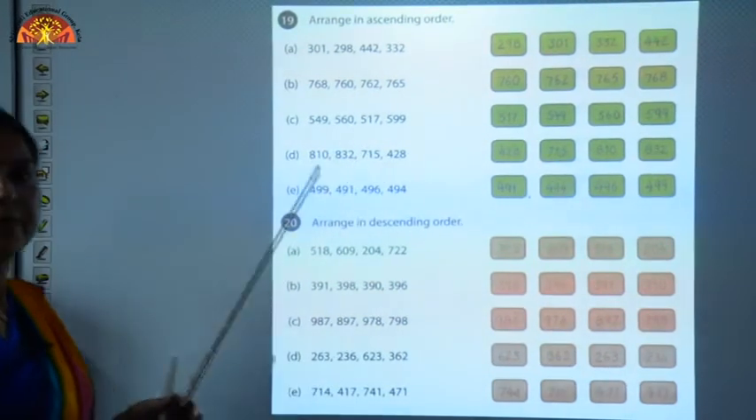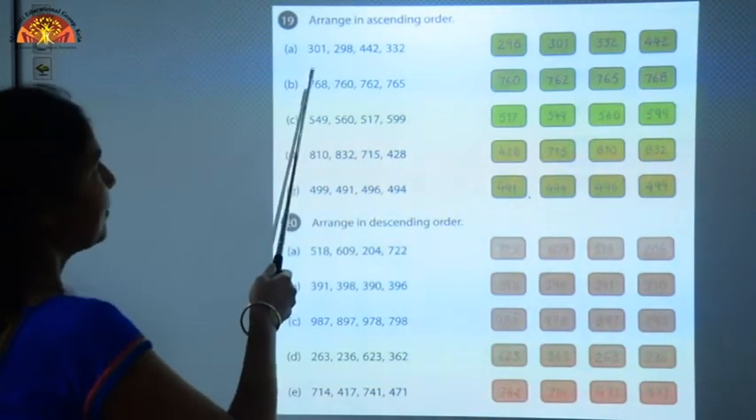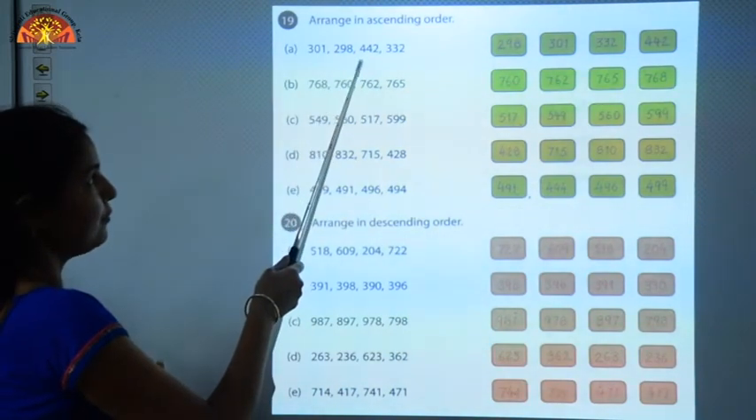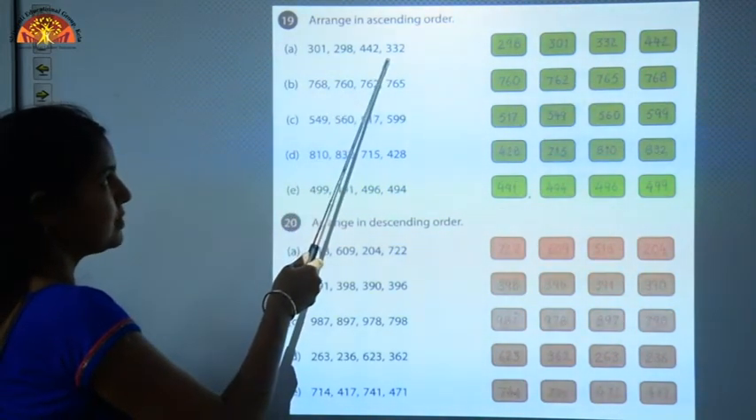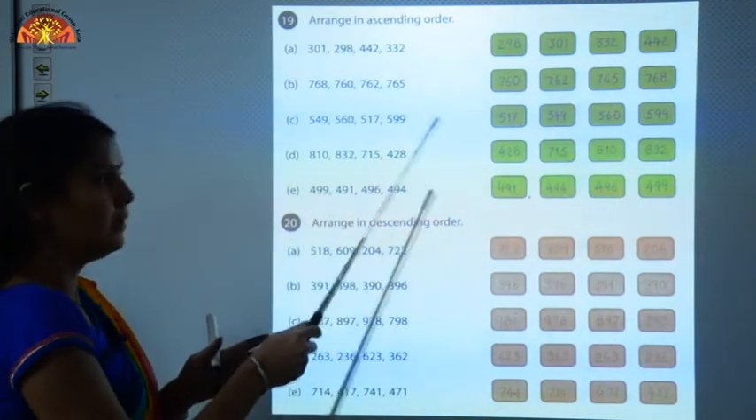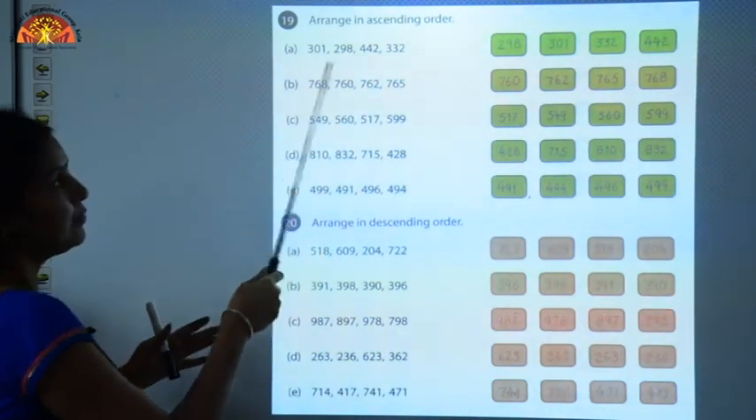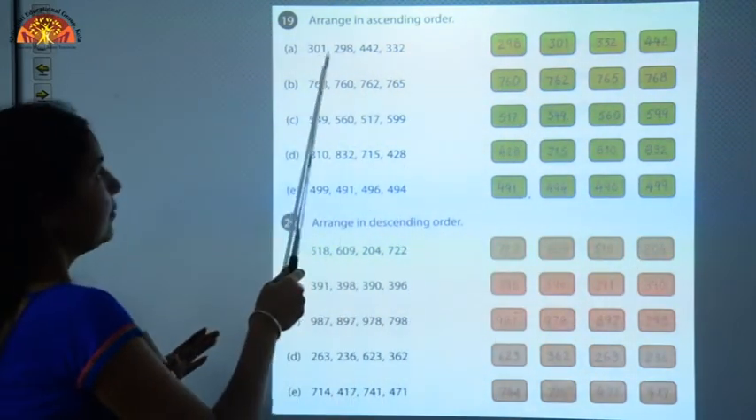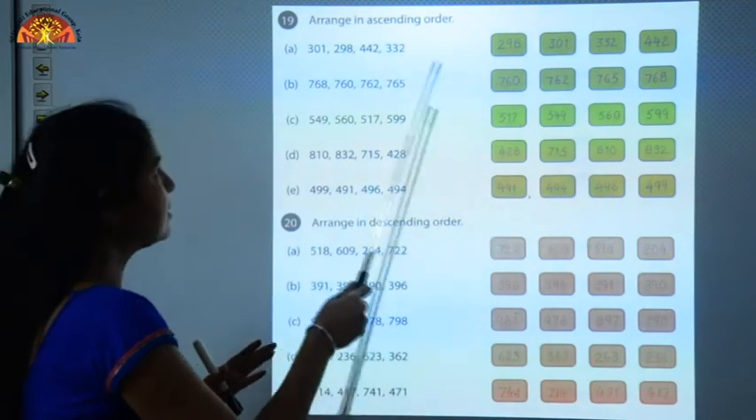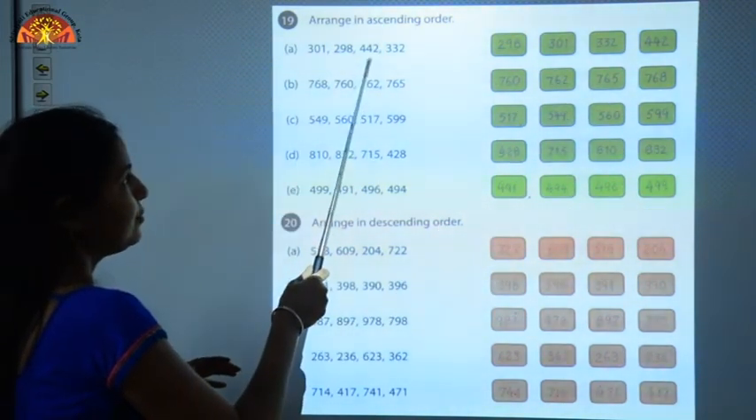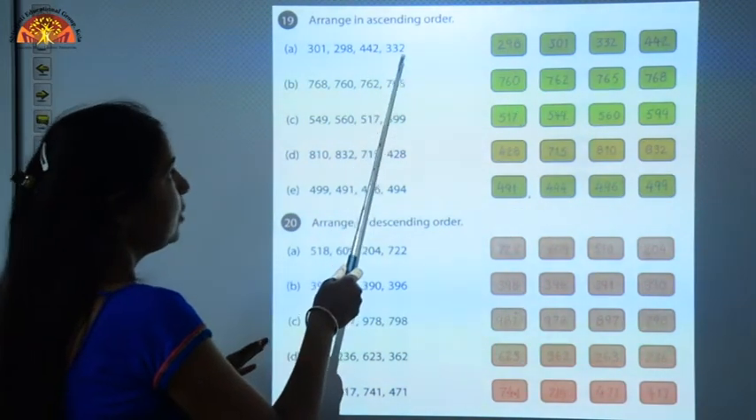So, first of all we will find out the smaller number here. This number is starting from 3, this is from 2, this is from 4, this is again from 3. So, you know 2 is the smaller number here. So, we will write the whole number 298 first of all. Then we will compare the remaining numbers. Here 301, 442 and 332.